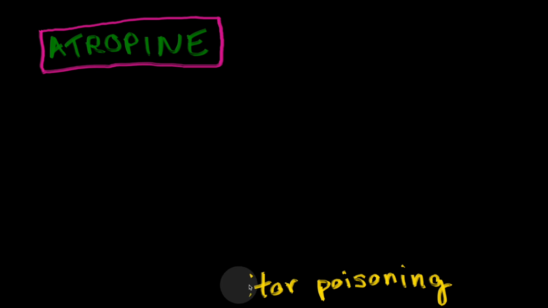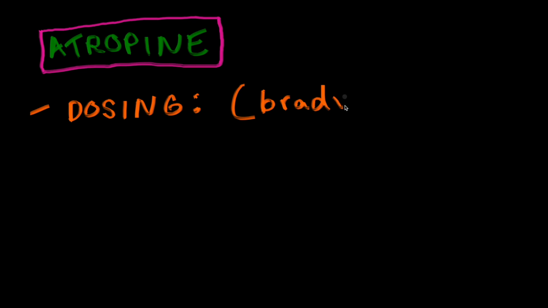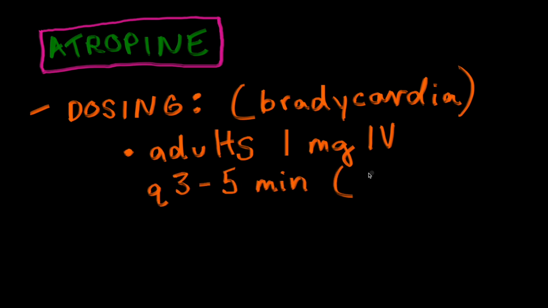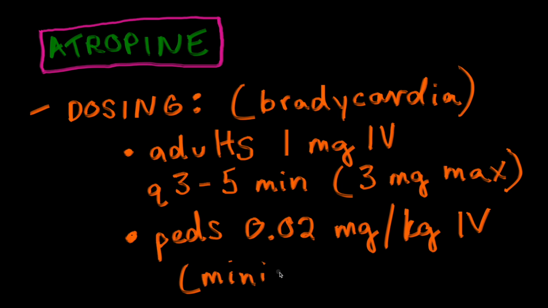Next, let's talk about dosing. We're going to start out with the dosing for drug-induced bradycardia. The dosing for adults is going to be a little different than for kids, as is usually the case. Adults get 1 milligram IV every 3 to 5 minutes, up to 3 milligrams. So you can repeat it 3 times. For peds, the kiddos, they'll be getting 0.02 milligrams per kilogram IV with a minimum dose of 0.01 milligrams.